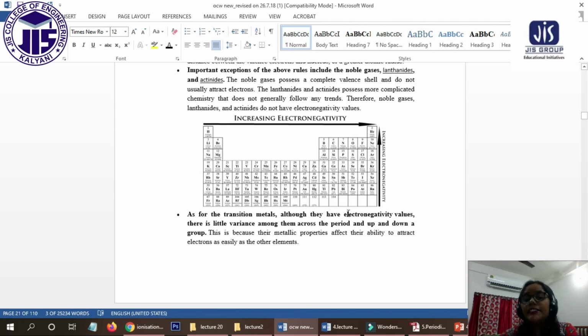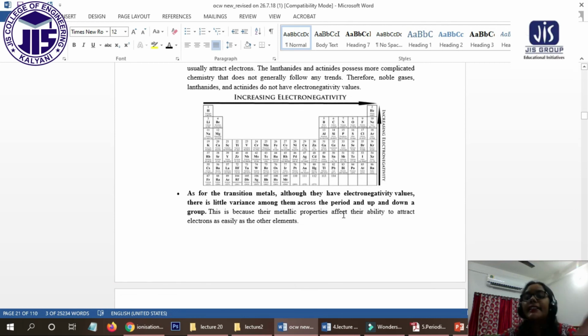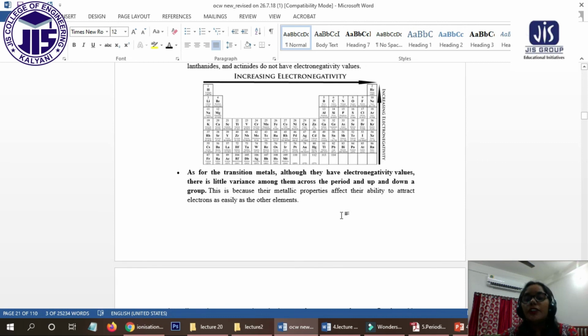Next we have discussed electron affinity and electronegativity. Electron affinity means we are adding an extra electron into the outer orbital, and whatever energy is released is called electron affinity. And electronegativity means the tendency to pull the bonded electron towards itself.